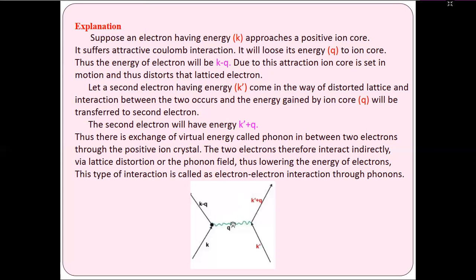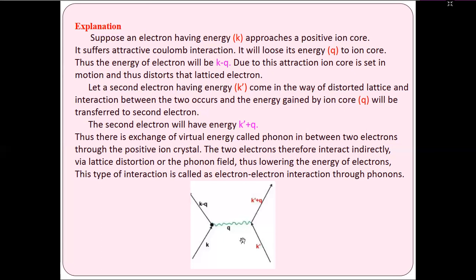That is, the second electron will have the energy K dash plus Q. Thus there is an exchange of virtual energy, called a phonon, between two electrons through the positive ion crystal. The two electrons therefore interact indirectly via lattice distortion or the phonon field. This type of interaction is called electron-electron interaction through the phonon.